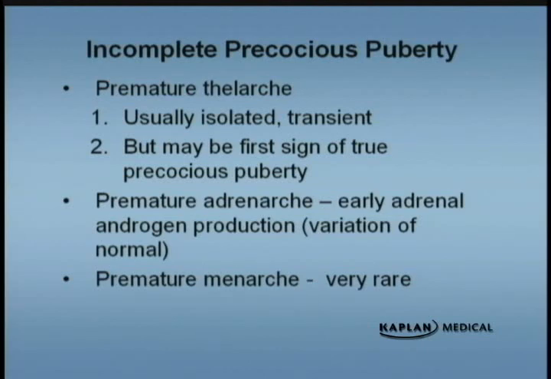This is usually isolated and transient, but it can also be the first sign of puberty. When we talk about puberty in girls, the first sign is actually breast enlargement or thelarche, so it could be that they're actually starting puberty, although most of the time it's just a transient finding. Premature adrenarche is the early adrenal androgen production, and then you have premature menarche in girls, which is extremely rare.